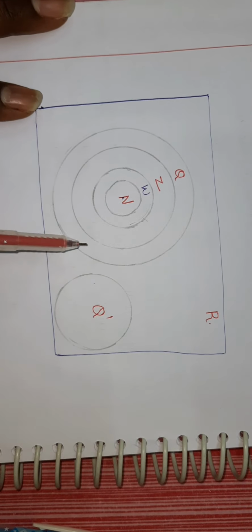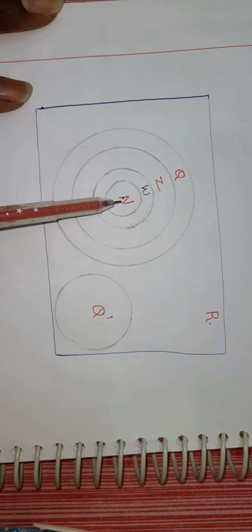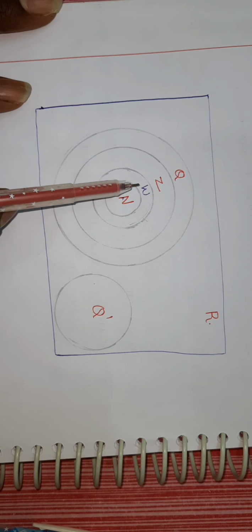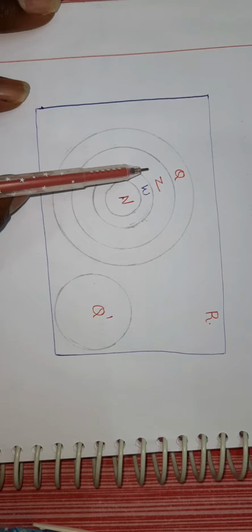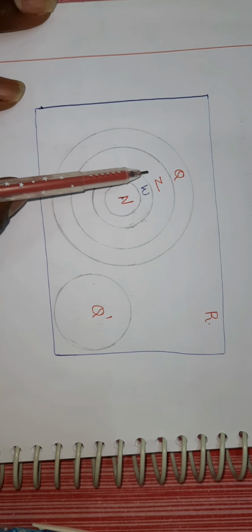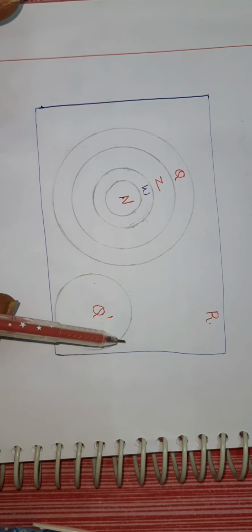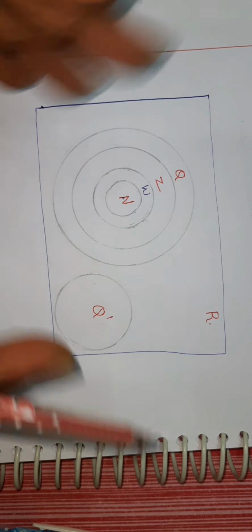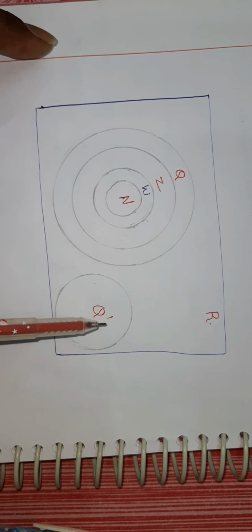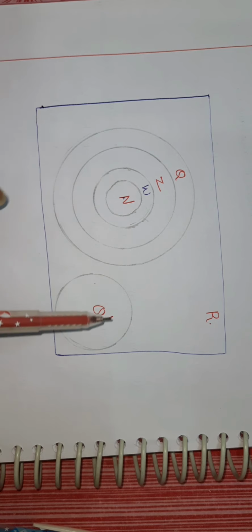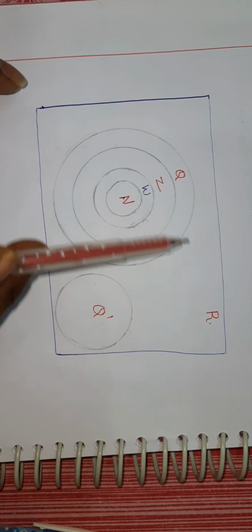Now observe this diagram. The natural numbers reside in whole numbers. Whole numbers reside in integers. Integers reside in rational numbers. But rational numbers and irrational numbers are both different. So this is the rational number set and this is the irrational number set. Together, rational numbers and irrational numbers are called real numbers. This is a Venn diagram of the number system.